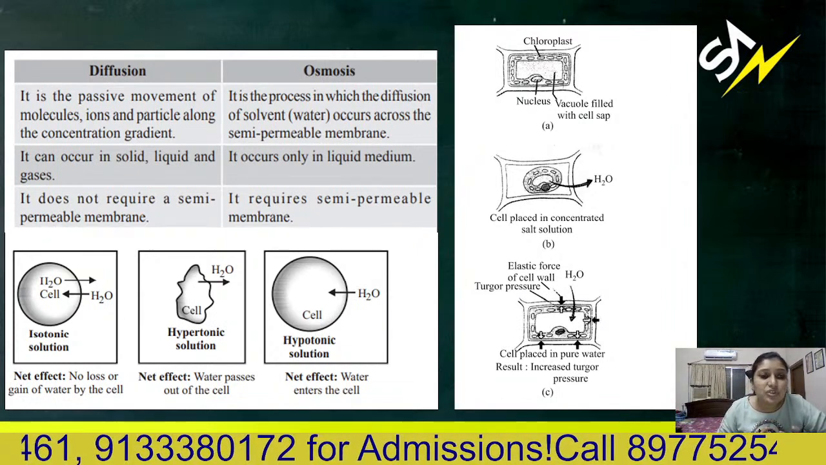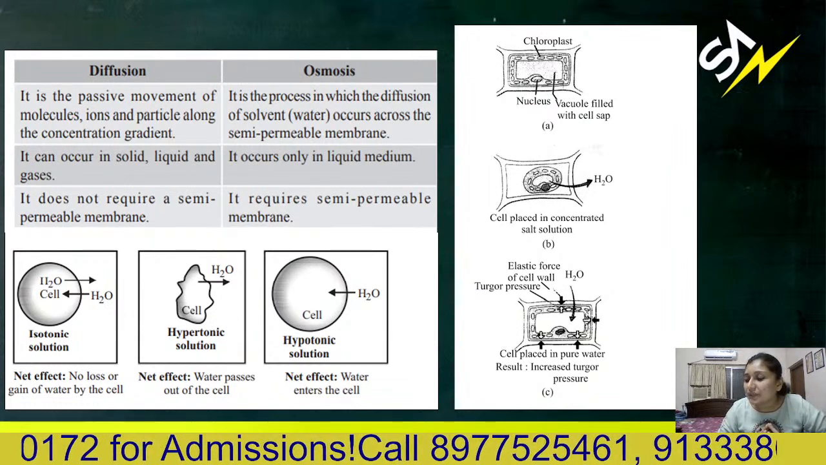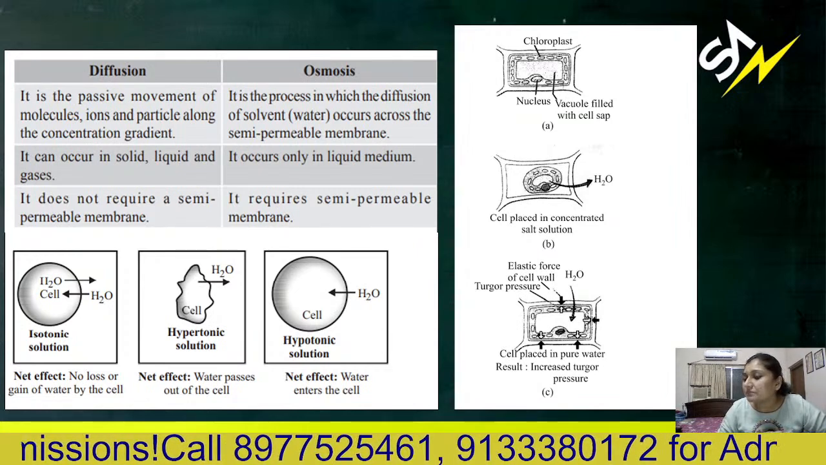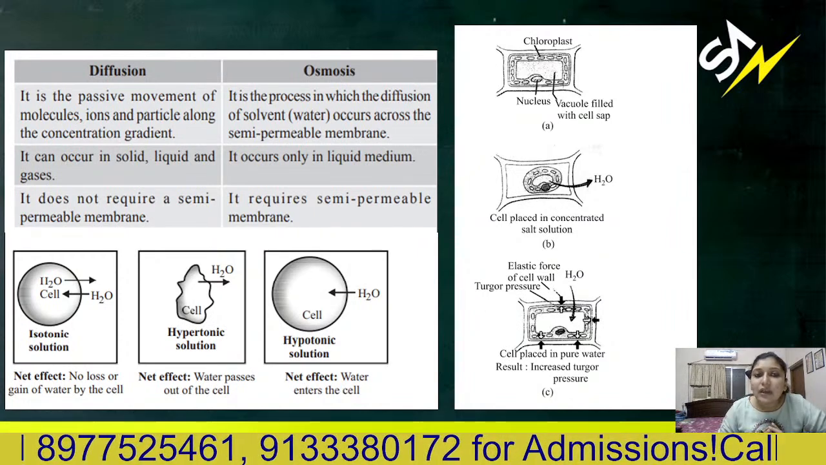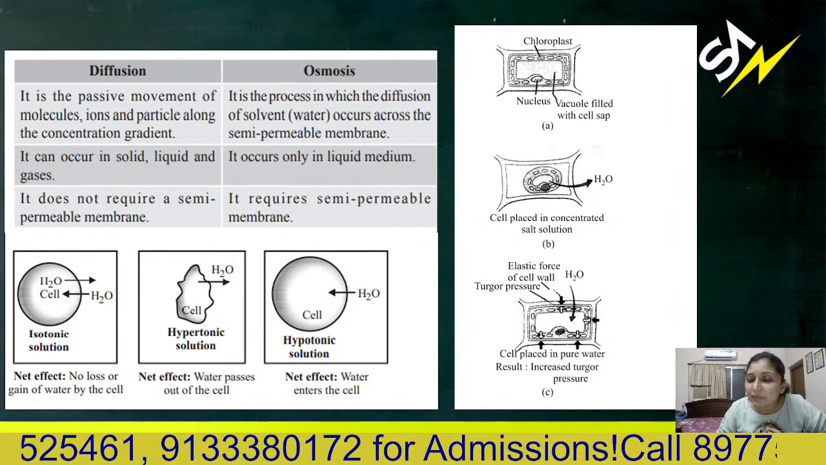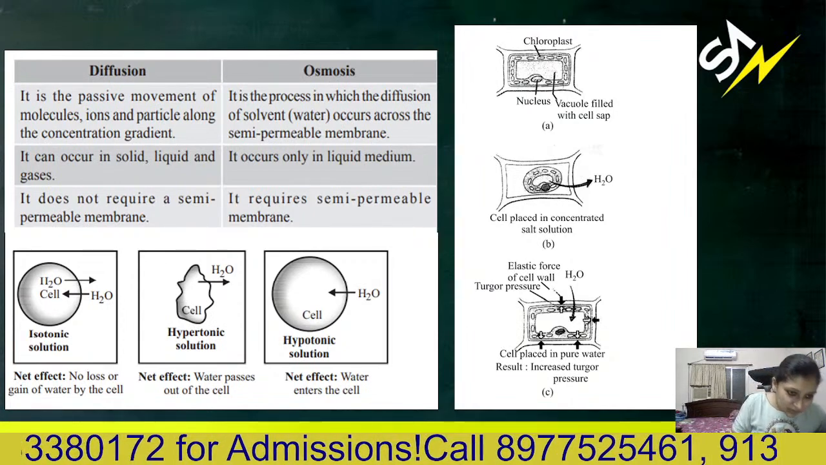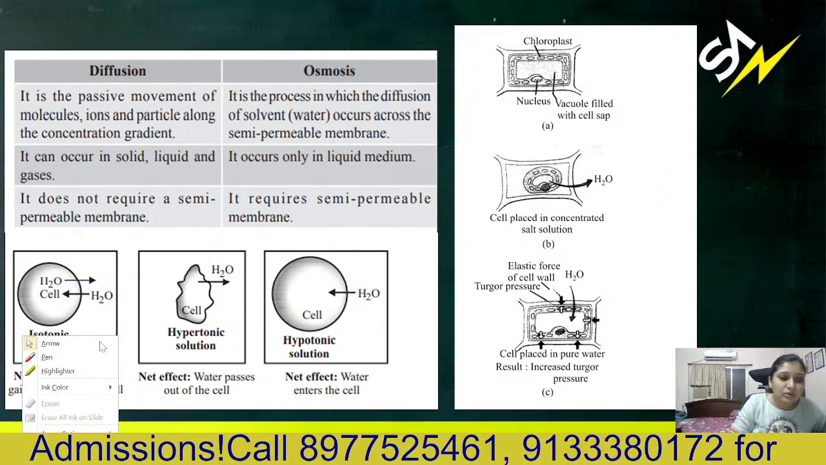So diffusion occurs with solids, liquids and gases, all states of substances. But osmosis occurs only in a liquid medium. Diffusion does not require a semi-permeable membrane, and osmosis requires a semi-permeable membrane. Now we are talking about osmosis.